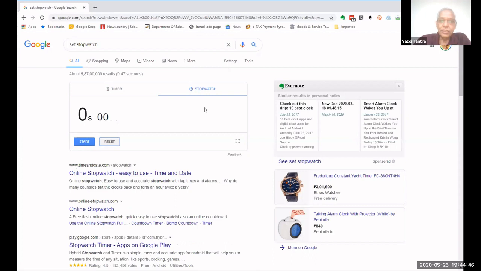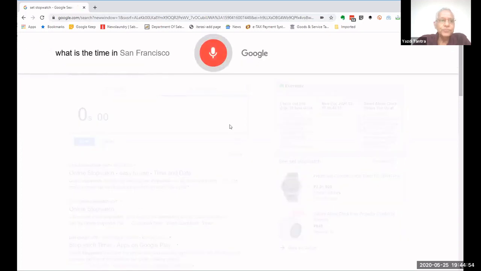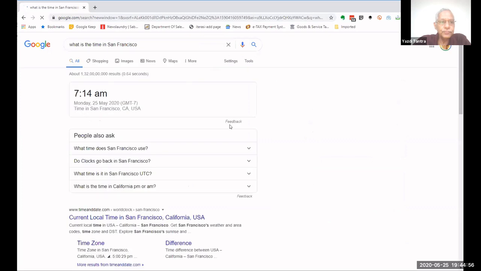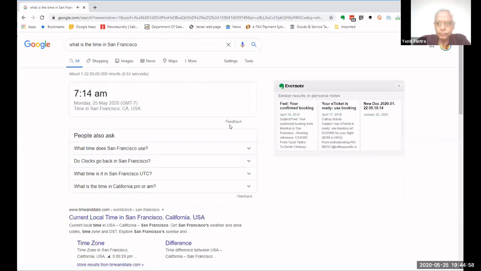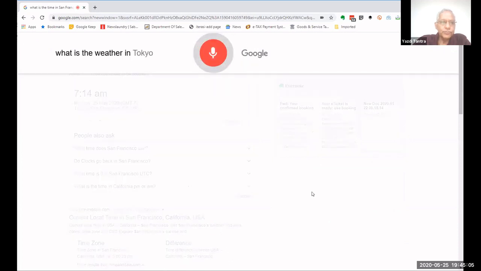Now let us see, somebody had asked earlier, the time and weather in any city. What is the time in San Francisco? The time in San Francisco, California, USA is 7:14 a.m. What is the weather in Tokyo?